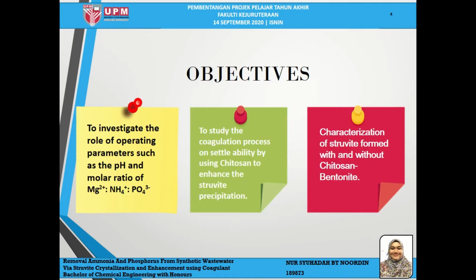So, moving on to the next slide, which is about the objectives of this study. I have 3 objectives. First, to investigate the role of operating parameters such as the pH and the molar ratio of magnesium, ammonia, and phosphate by increasing the magnesium concentration. Second, to study the coagulation process using Chitosan in enhancing the struvite precipitation. And third, to characterize the struvite formation with and without Chitosan and bentonite.